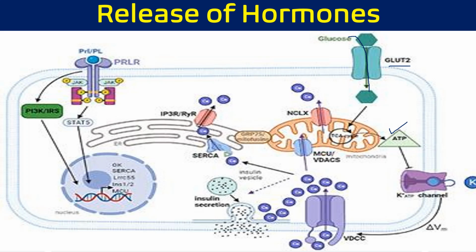This ATP is going to bind to the ATP sensitive potassium channel and ultimately block it. When ATP binds, the channel is closed. So the membrane is depolarized because of the closure of this potassium channel. As the membrane is depolarized, and you know that on the plasma membrane we have voltage gated calcium channels, when the membrane is depolarized, the voltage gated calcium channel is sensitized and opened. As a result, calcium inflow will be there.